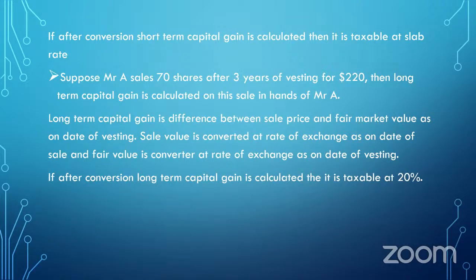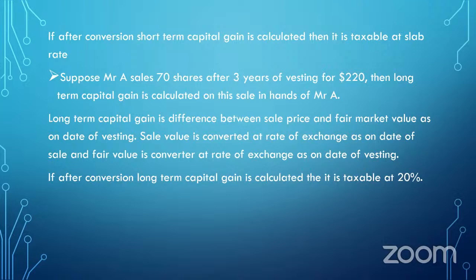Suppose Mr. A sells 70 shares after 3 years of vesting. So in this case, he is selling the shares after completion of 2 years. So in this case, long-term capital gain will be calculated in the hands of Mr. A. So suppose Mr. A sells 70 shares at $220. So the difference between sell price and fair market value as on date of vesting will be considered as a long-term capital gain.